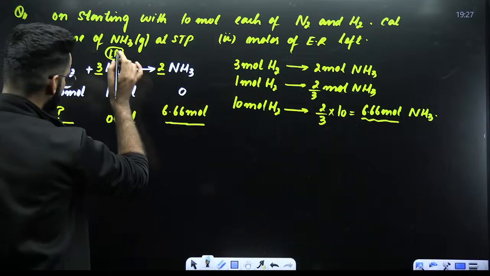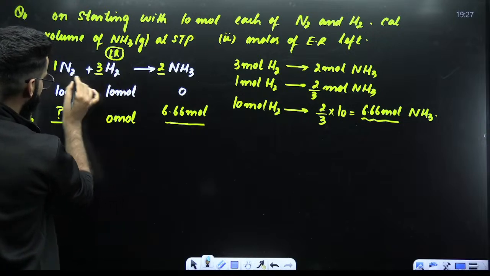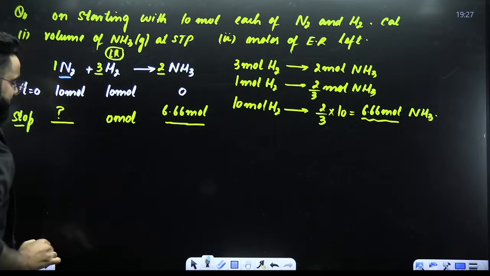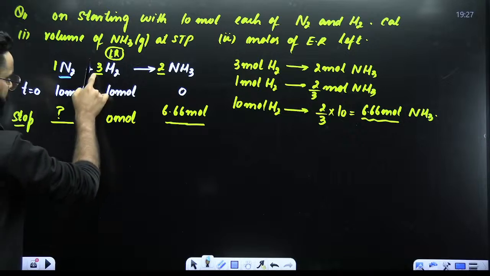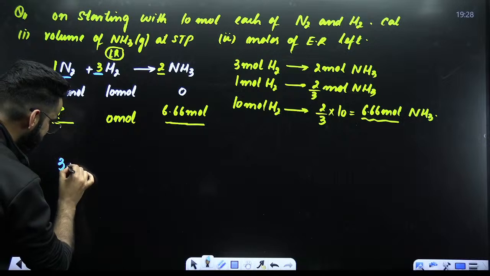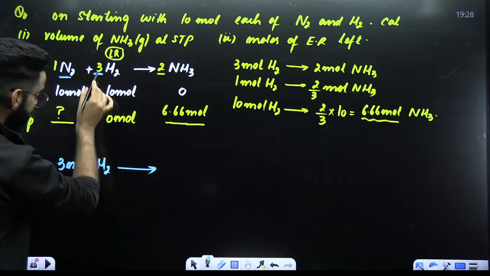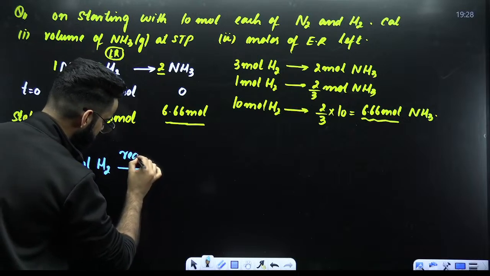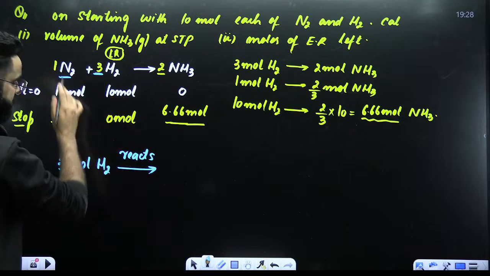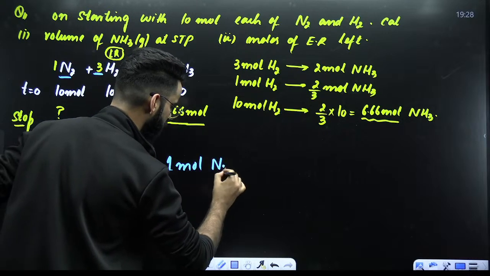What you need to do now is relate the stoichiometry of the limiting reagent with the stoichiometry of the excess reagent. The stoichiometric coefficient here is 3, here it is 1. Stoichiometry is telling us that 3 moles of limiting reagent reacts with 1 mole of excess reagent, 1 mole of N2.